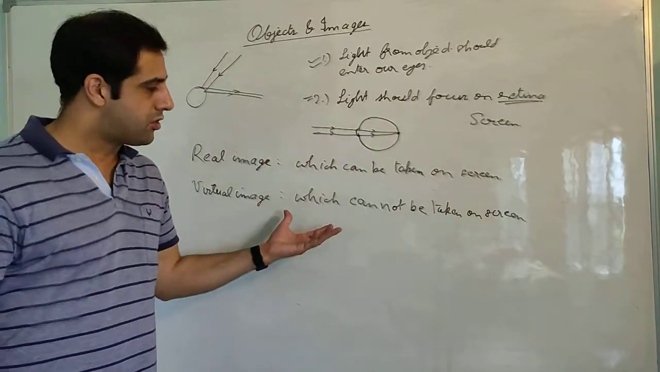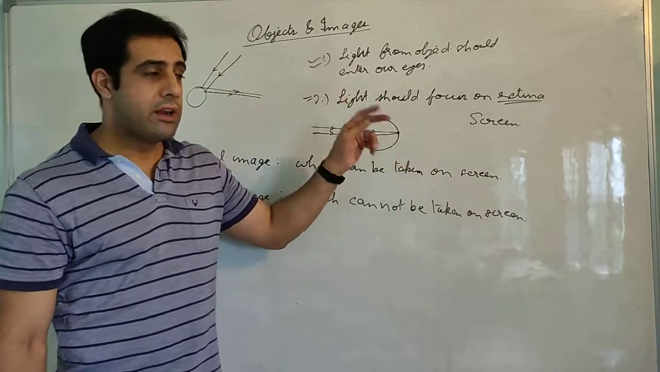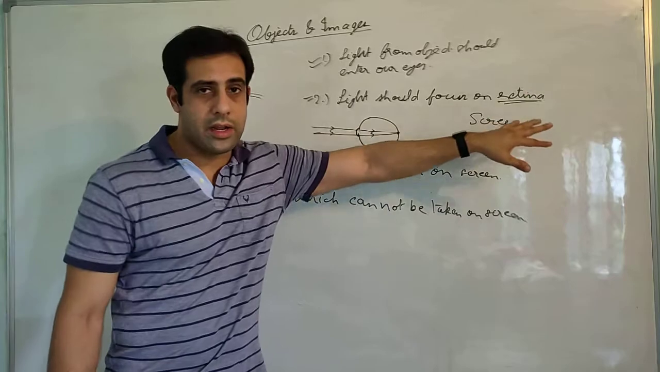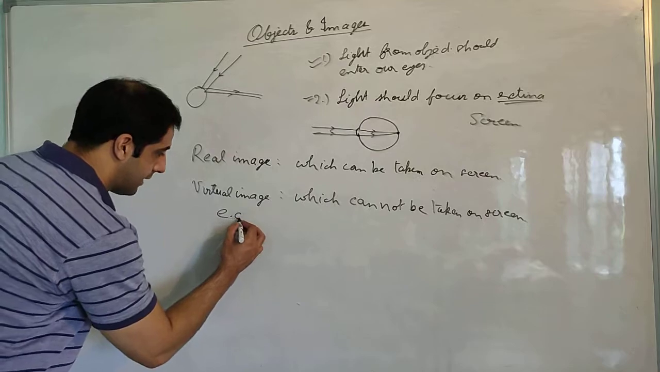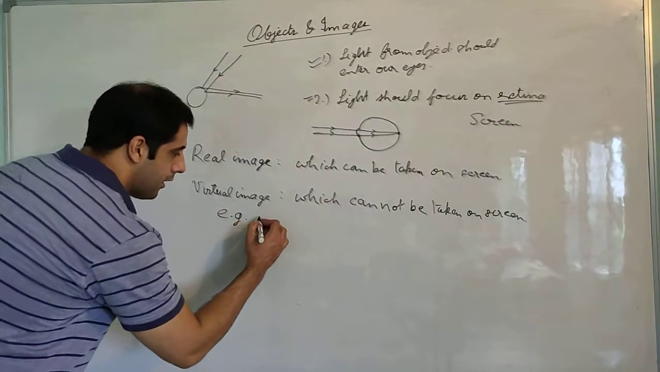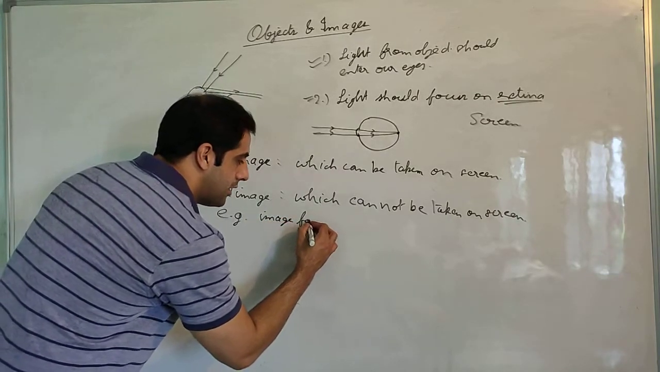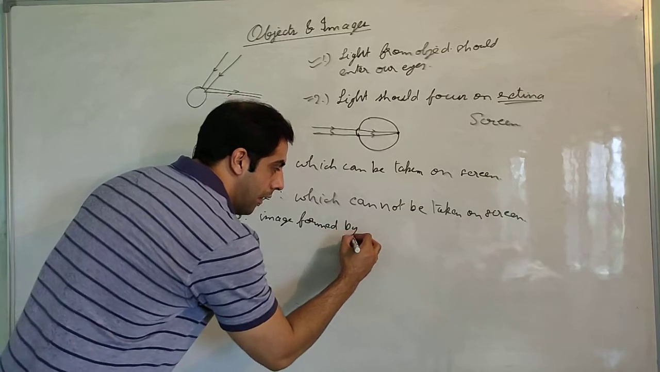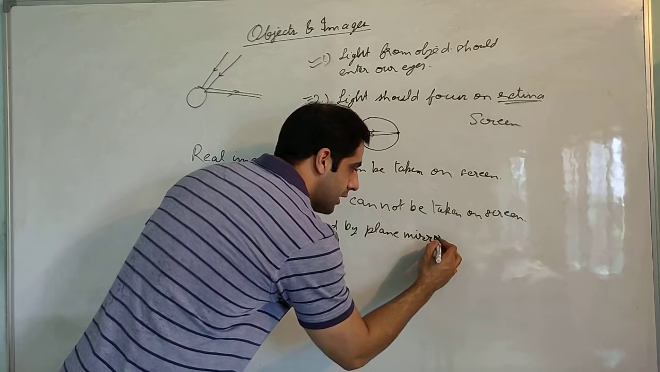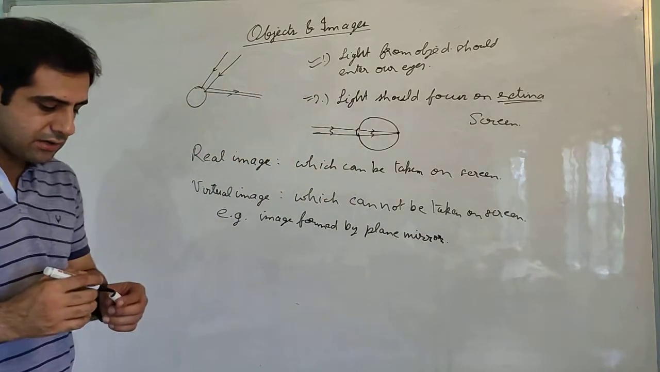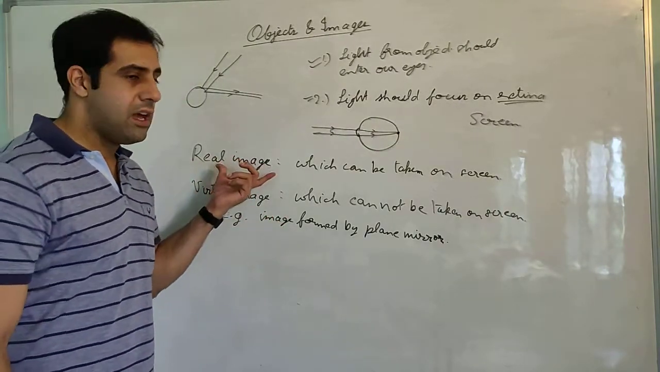So if virtual images are not taken on the screen, that means they cannot be taken on the retina also. If they cannot be taken on screen or retina, how are we able to see those images? One example of virtual image, and this might surprise you, is the image formed by a plane mirror. The mirrors that we use in our house on a daily basis, and we see ourselves in those mirrors, the image formed by those mirrors is actually a virtual image. They are not real image.